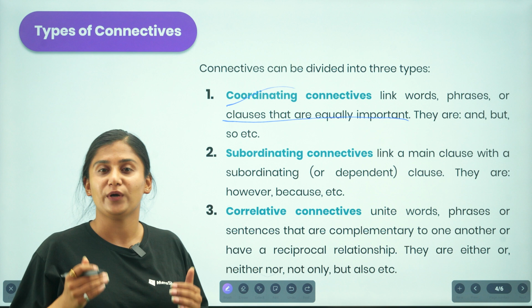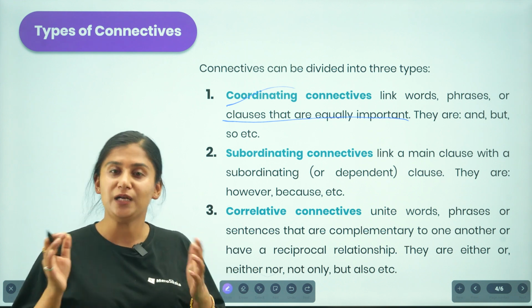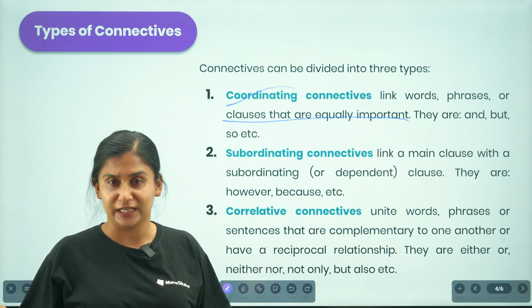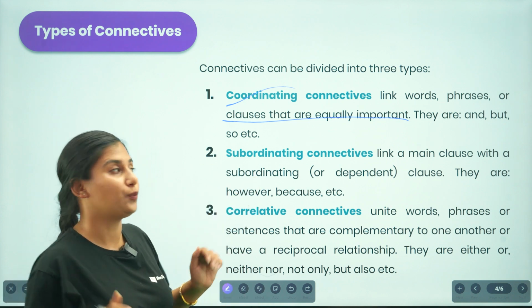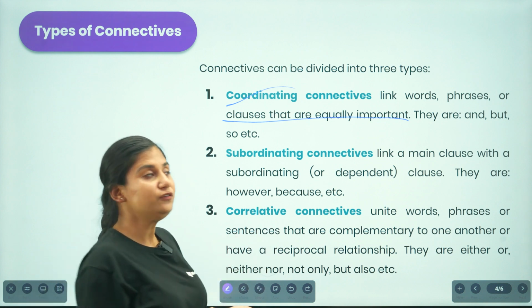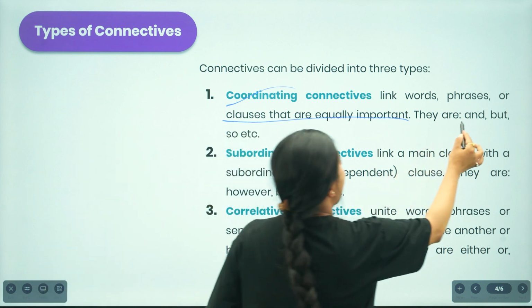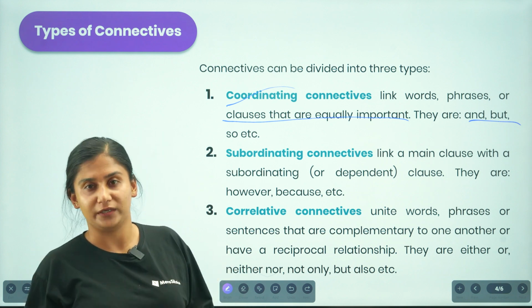If we are to express ideas that are equally important in a single sentence, we call those words coordinating connectives. With the help of coordinating connectives like and, or, but, we present our ideas that are equally important.